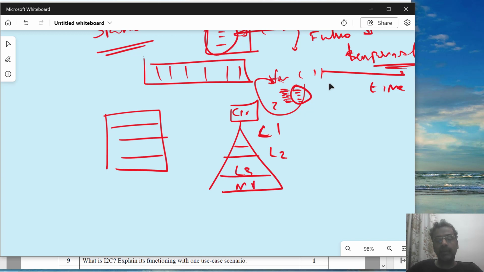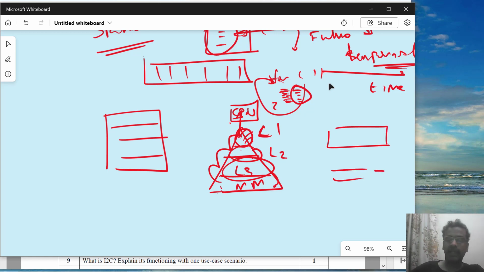then main memory. So what you need to understand is that when the CPU is accessing any code or data, the majority of the time it will find it in the L1 cache, and if it doesn't find it, it goes to L2, otherwise L3. If it is not found anywhere, it goes to main memory. What is brought into the CPU is also copied into these locations before getting into the CPU. Understand this, and then based on the question you write it, and a short description, 2 or 3 lines of explanation, will be enough.